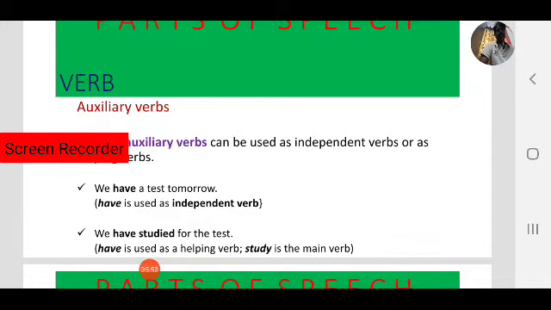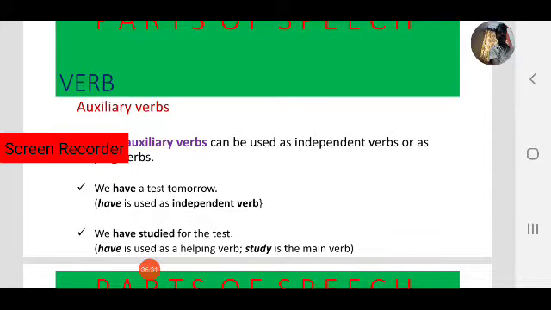In the first example, we have a test tomorrow, the only verb is have. Have is a helping verb, but in that case it is used as an independent verb. In the second, we have studied for the test, we can find two verbs, have and studied. Here the same have is used as a helping verb, because studied is the main verb. Like that, auxiliary verbs can be used as independent verbs or as helping verbs. Note it down.